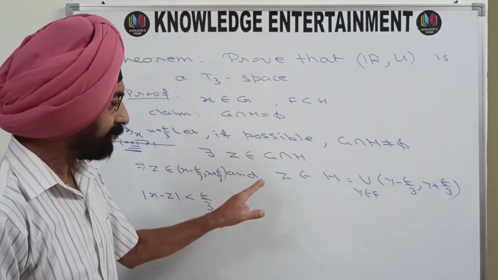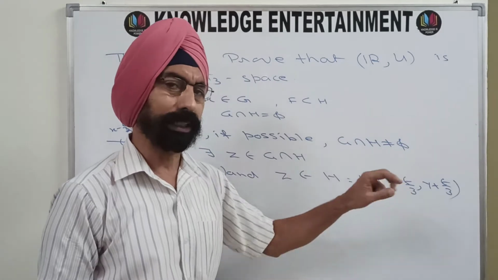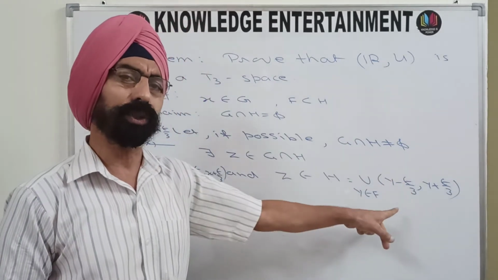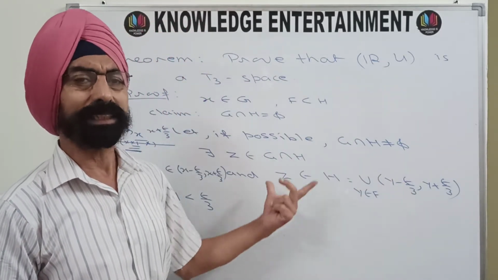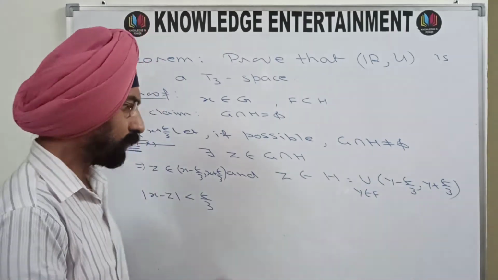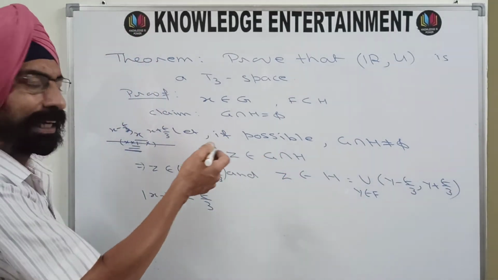On the other hand, Z belongs to this union. So if it belongs to this union, definitely it will be in some member of this union. So there exists a member to which this Z belongs.